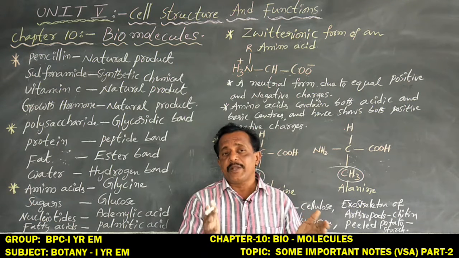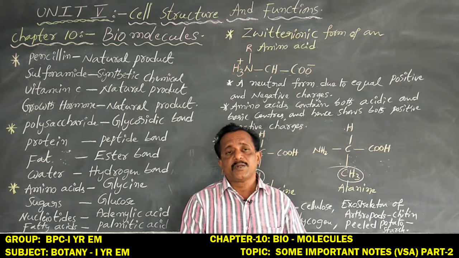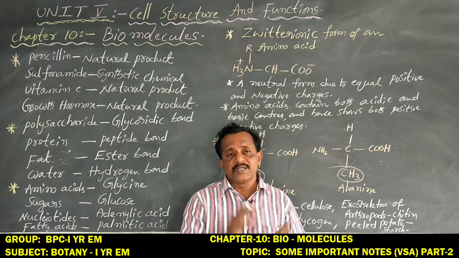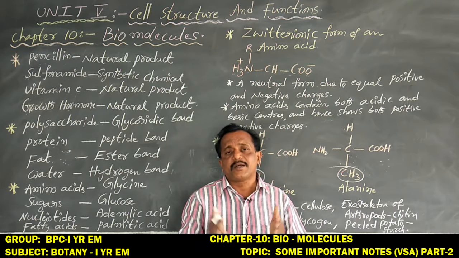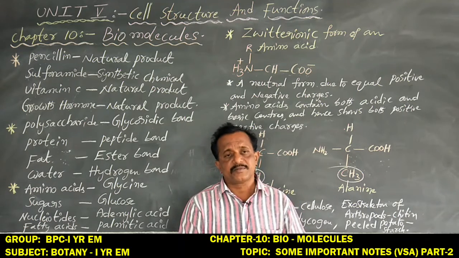Anyhow, primary metabolites are amino acids and sugars, present in all living cells and involved in their specific functions. Secondary metabolites are alkaloids, flavonoids, rubbers, essential oils and antibiotics, that is some medicines.